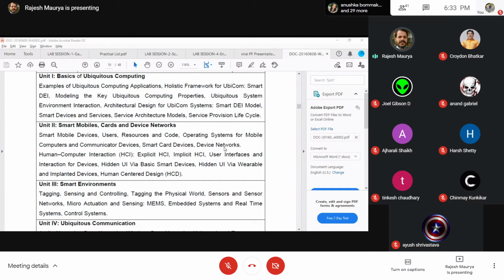You may have 2 categories, especially loosely bound and tightly bound mobilities. You need to differentiate and you can have an example for the same. So that is expected.